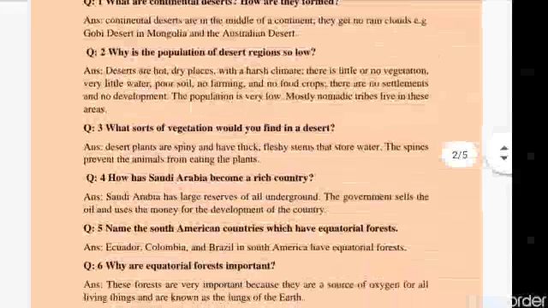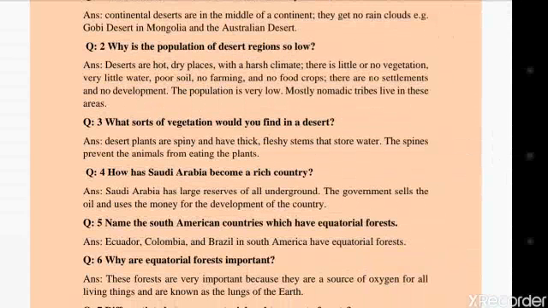Come to the next question. Question number 3. What sorts of vegetation would you find in a desert? The answer of this question is, desert plants are spiny and have thick fleshy stems that store water. The spines prevent the animals from eating the plants.